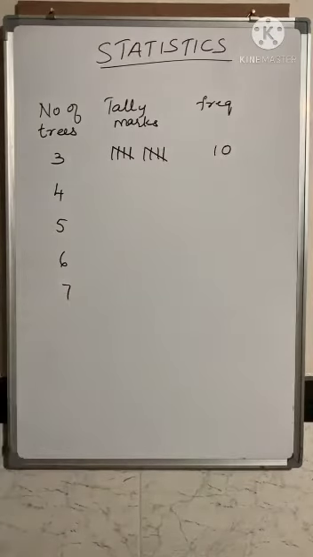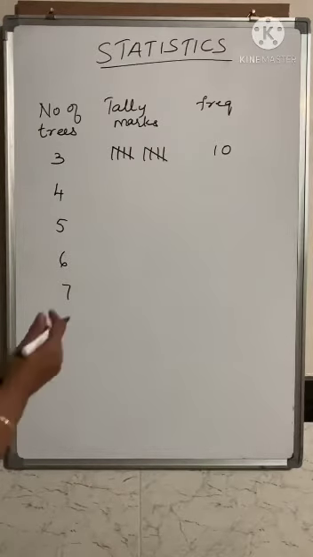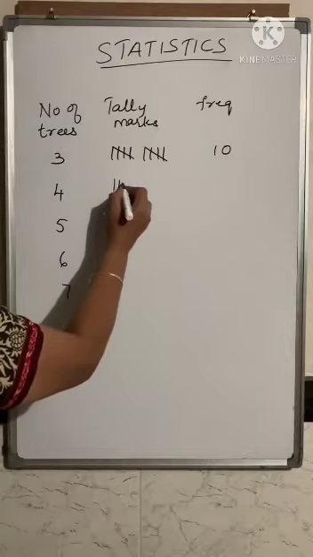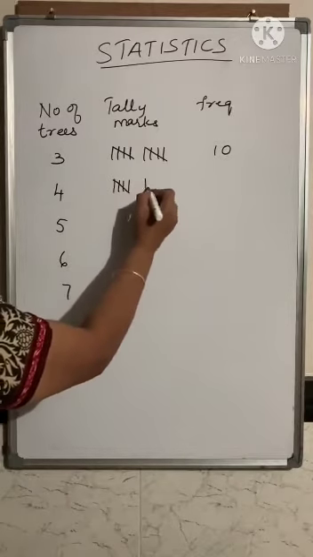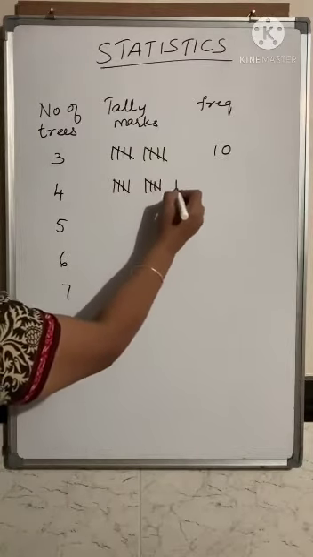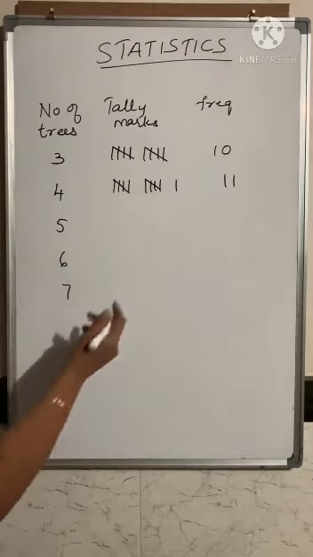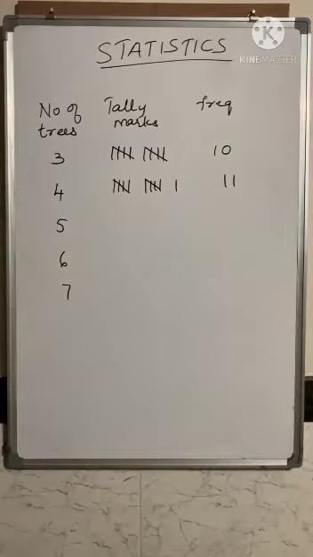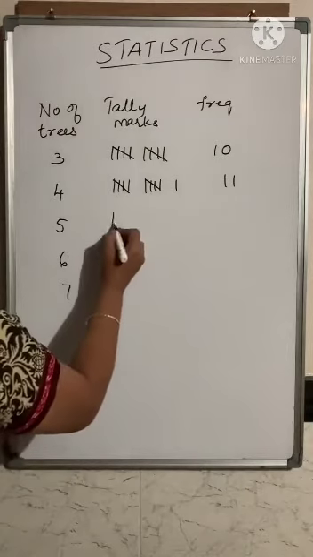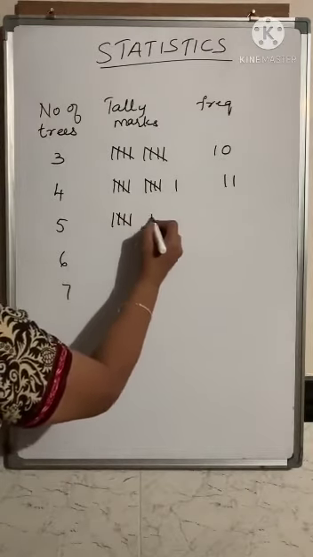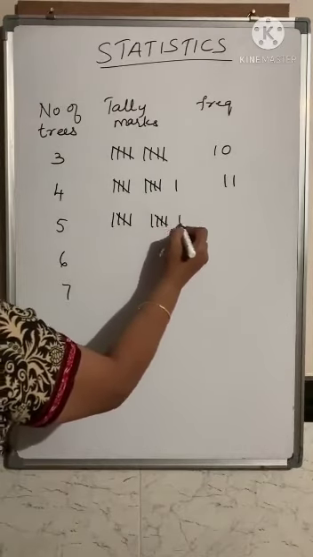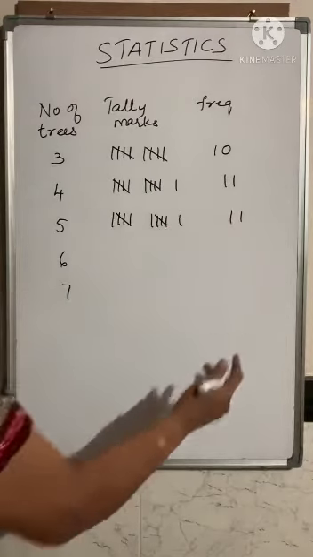Now next you have to count how many 4s are there in the given set. So there are 11 4s in the given set of numbers. 5, 10, 11. So you have to put 11. Next we will count how many 5s are there. So again there are 11 5s in the given set. The same way we put the tally marks. So we'll write it as 11.